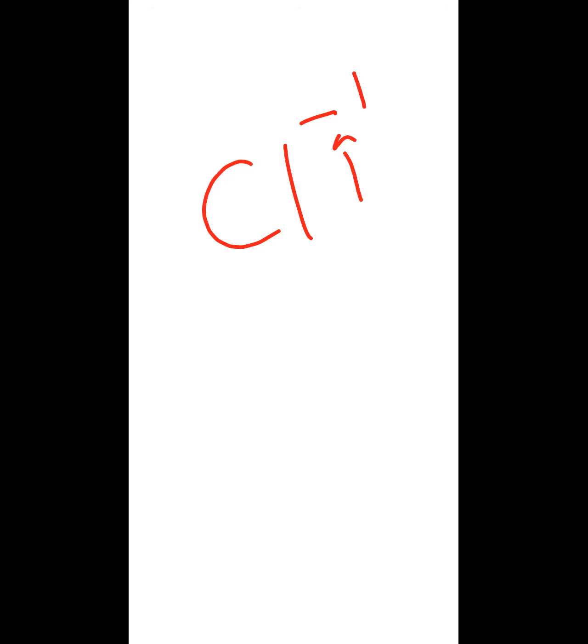So oxidation state, valency, and charge are all the same thing. I mean, they are nearly the same. They can be different in some cases, but right now we are discussing the basics. So in basics, they are the same. So valency, future; oxidation state, present; and charge is telling you about the past of the element. This is the major difference between these three things. And the whole chemistry is based on oxidation state, charge and valency. You should know the valency of every element, then you should know what charge the element has and why there is a positive and negative charge on the element. Then you should know what is the oxidation state of the element right now.